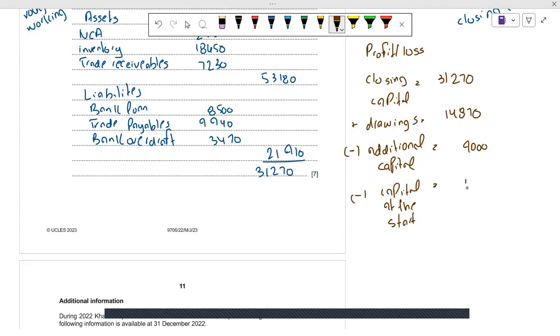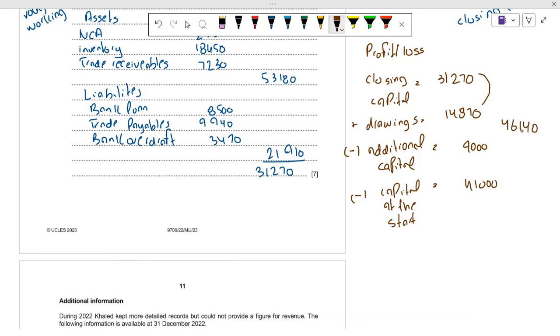So it was the capital at start 41,000. Okay. So closing capital plus drawings: closing capital 31,270 plus drawings 14,870. So this will give you 46,140. And after that, you have to minus 9,000 and 41,000 from it. So 46,140 minus 9,000 minus 41,000.